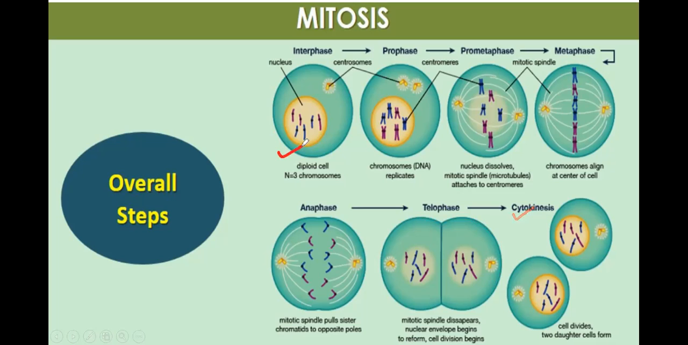So this single cell, which is diploid, will be converted into two cells, and the number of chromosomes will also be the same. So it will be diploid. These are the overall steps of mitosis.